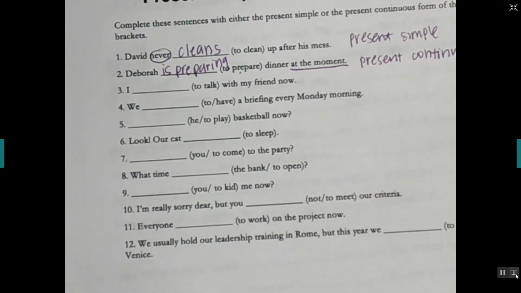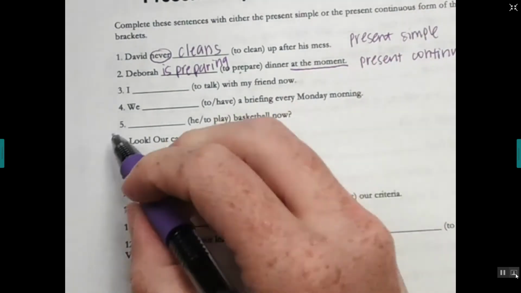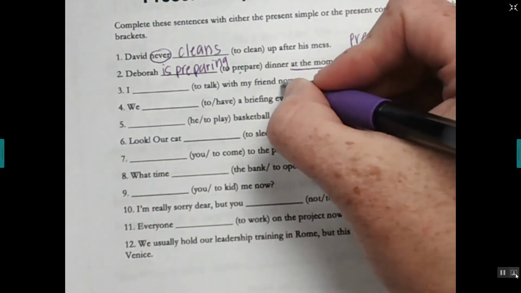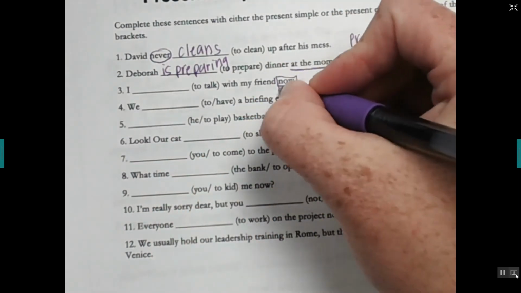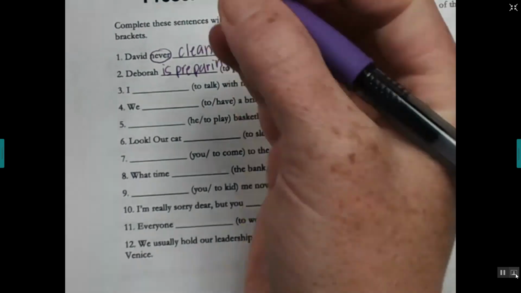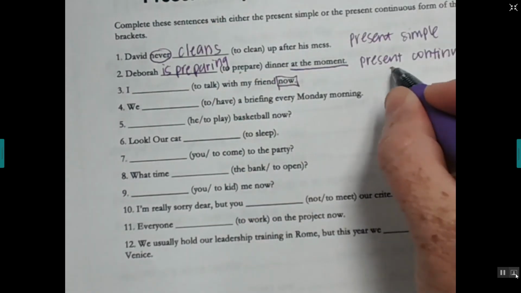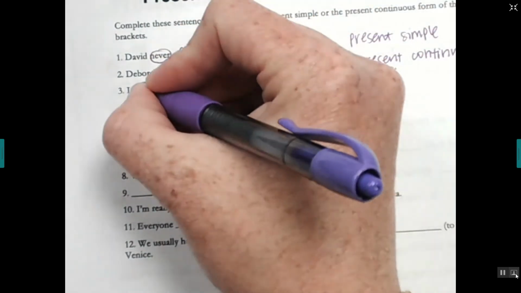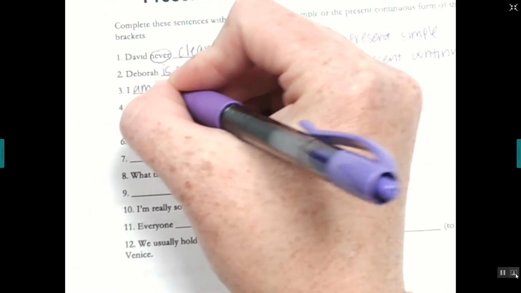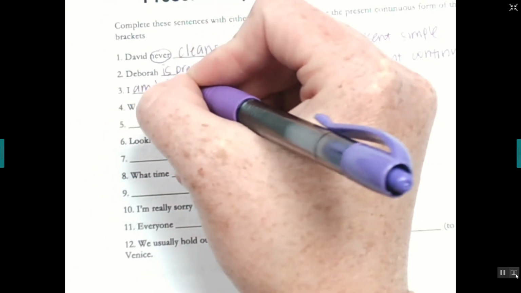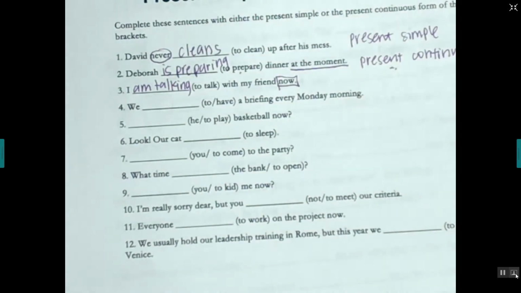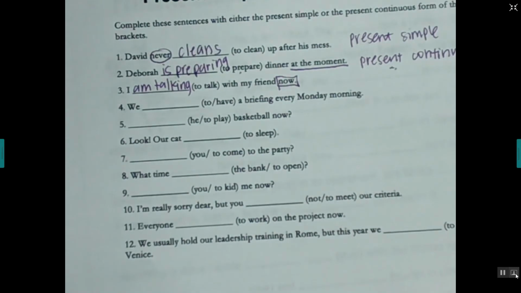Okay. All right, next. Blank, talk with my friend now. Look at that, now. So we need to use present continuous, this one. So I am talking. Okay, I am talking to my friend.